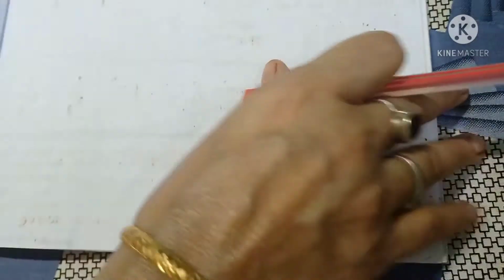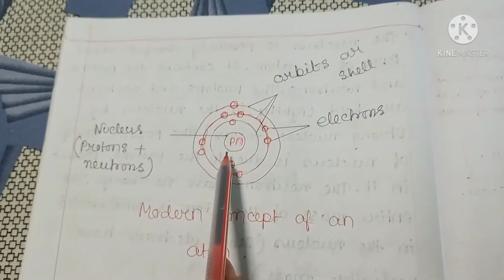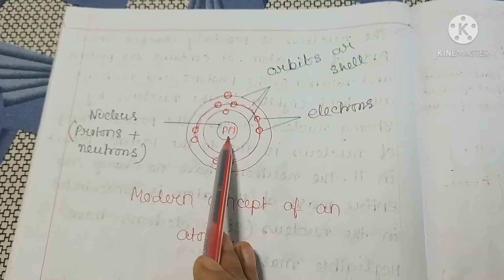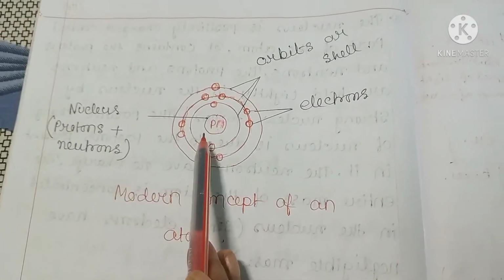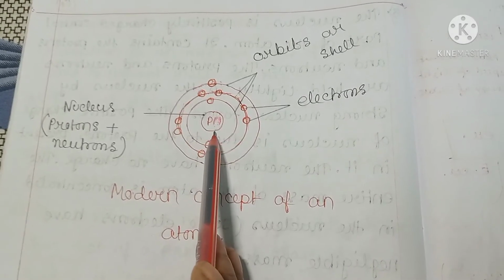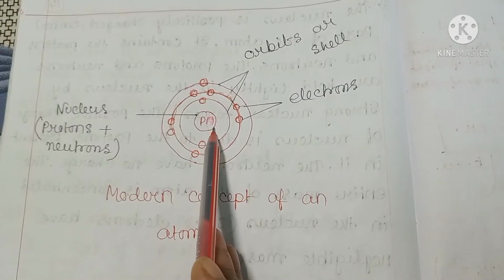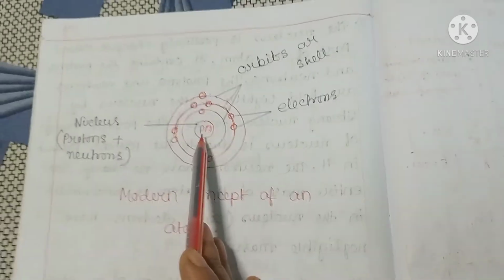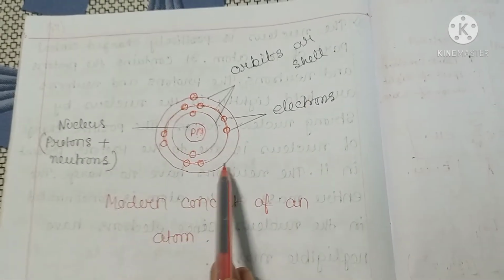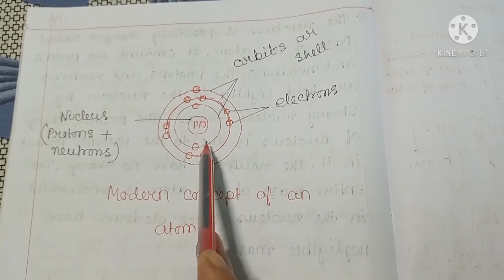Now, see the structure of an atom according to the modern concept. This is the nucleus present in the center of an atom, and it contains protons and neutrons. Protons have positive charge and neutrons have no charge. Protons and neutrons are collectively known as nucleons. These are orbits or shells. The first shell is known as the K shell.